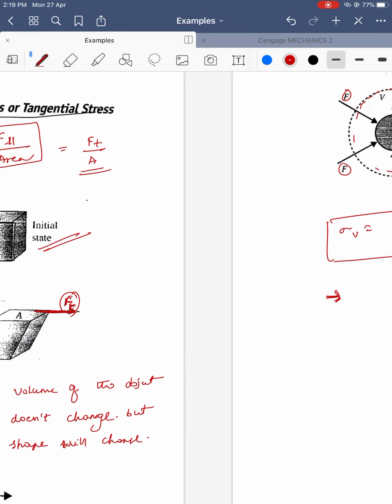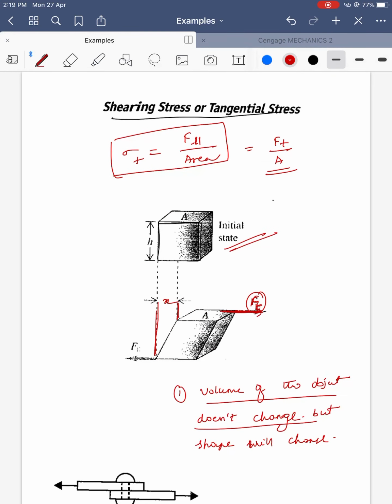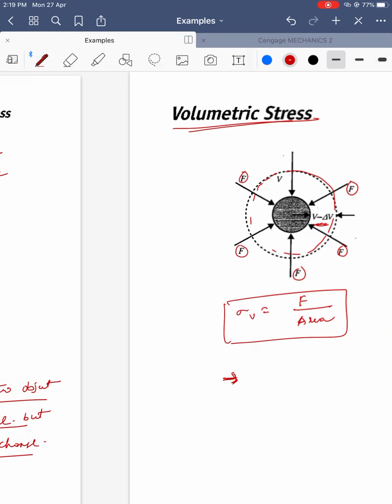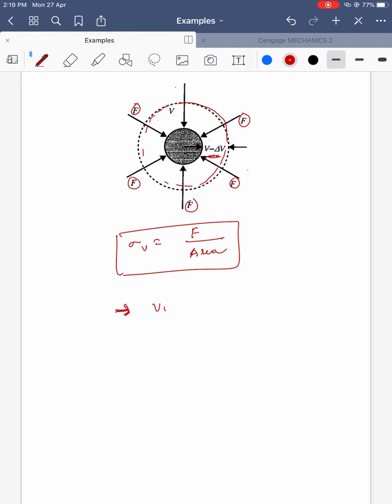Sir, what happens in this case? In the previous case we just said volume of the object doesn't change, but shape will change. In this case, volume of the body changes, but shape will be similar to the original dimension.